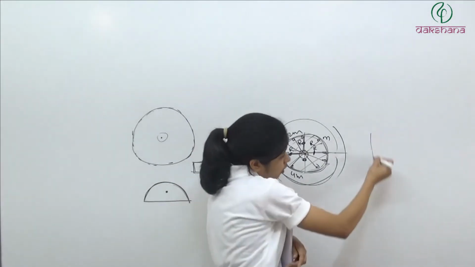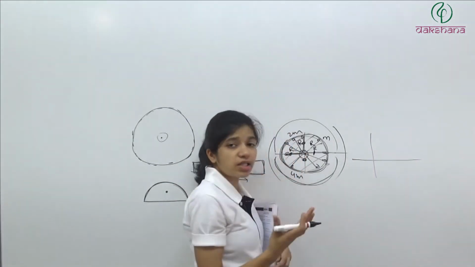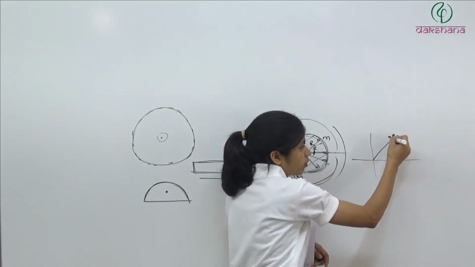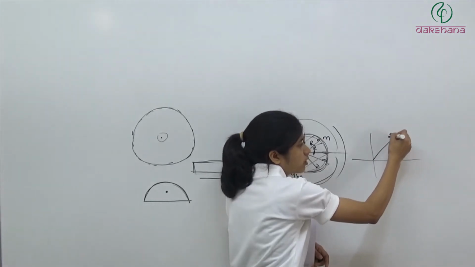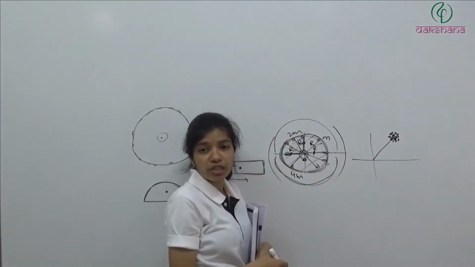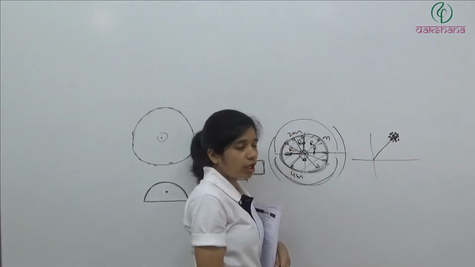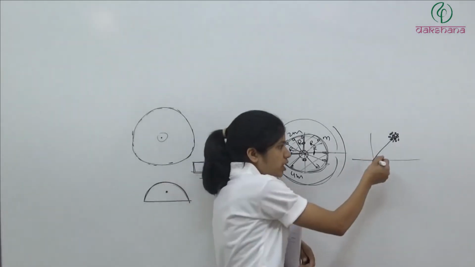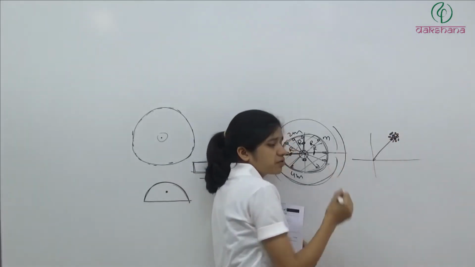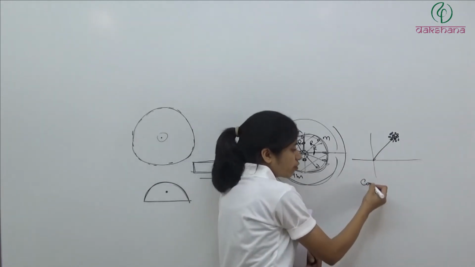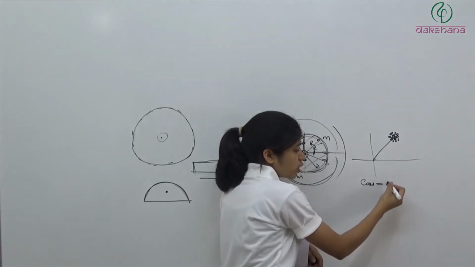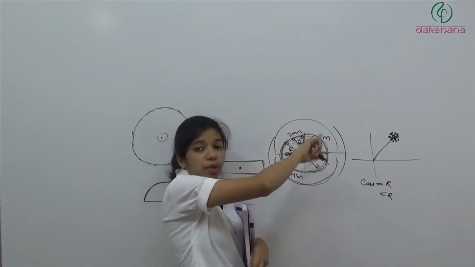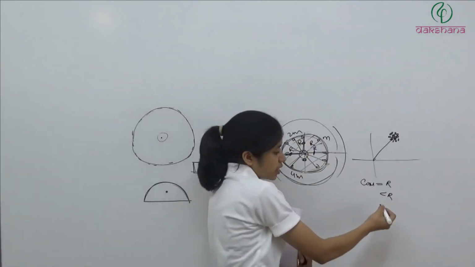Now let's talk about another case. All the masses are at r distance from origin. So let's say this is r distance and all the masses are here only. Complete mass of the system is here. Then where will the center of mass lie? It will lie at r only. If all the masses are at r, then center of mass will be at r. Clear? All the masses are at r distance from origin. So in this case what we have? Center of mass is lying at distance equal to r. In this case it is lying at a distance less than r. And if all the masses are same, then it is lying at the origin.